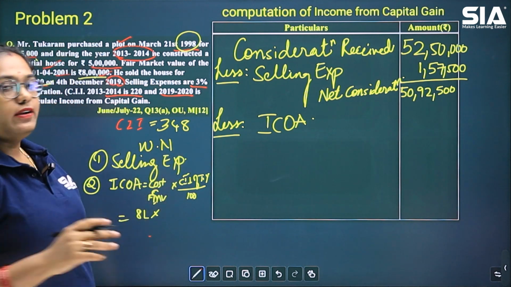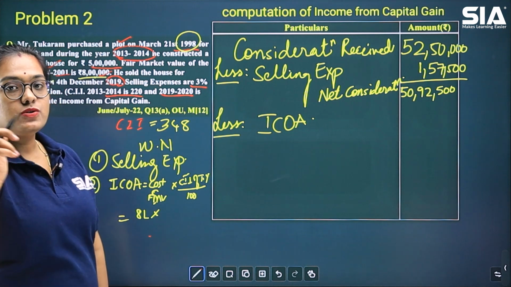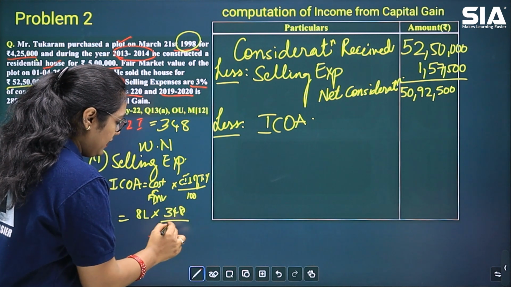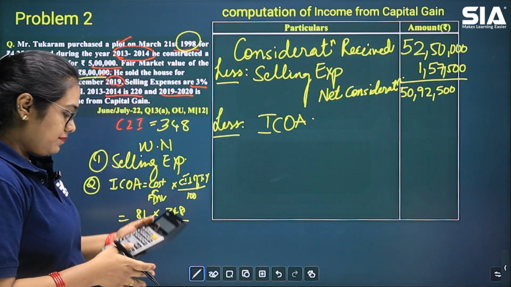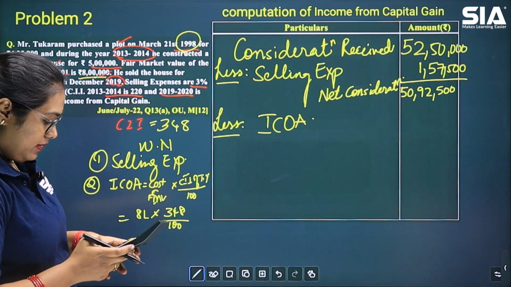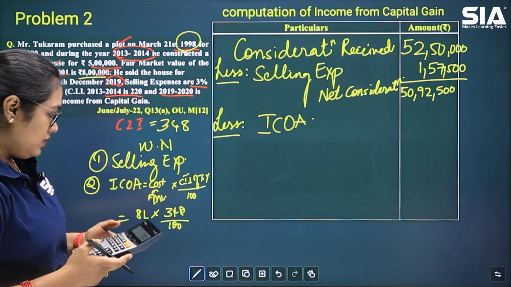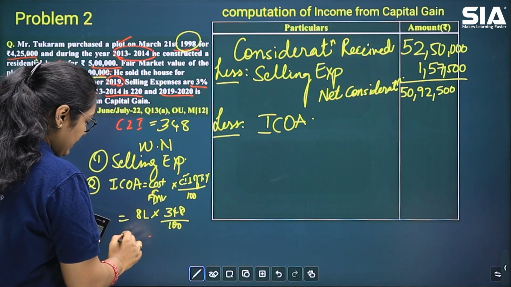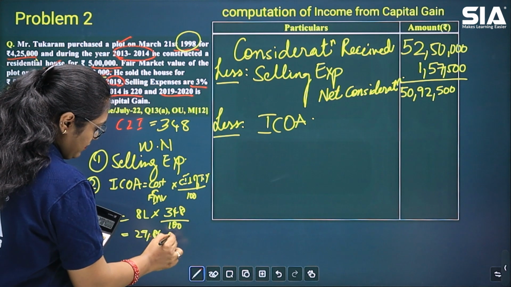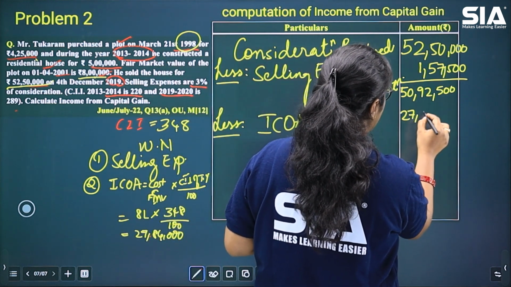That means for us here, this value that we are going to take is going to be 8 lakhs into CII of transfer year. For us, our year of sale is 2023-24. So cost inflation index is going to be 348 divided by 100. So 8 lakhs into 348 divided by 100. This will give us a value of 27 lakh 84,000. So indexed cost of acquisition is 27,84,000.